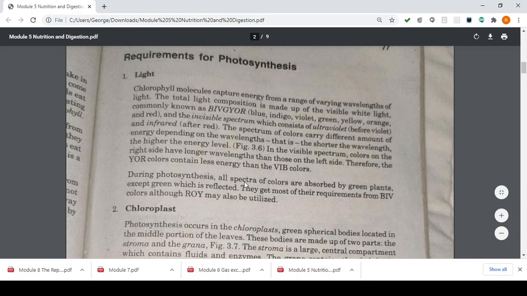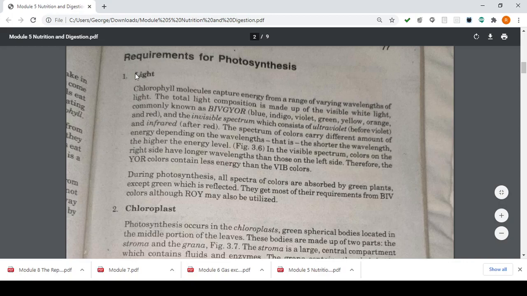During photosynthesis, all spectra of colors are absorbed by green plants except green, which is reflected. They get most of their requirements from your blue, indigo, and violet colors, although your red, orange, and yellow may also be reflected. So again, kids, the spectrum carries different amounts of energy levels depending on the color. So, that is the source of energy for your autotrophs, the light of different colors.